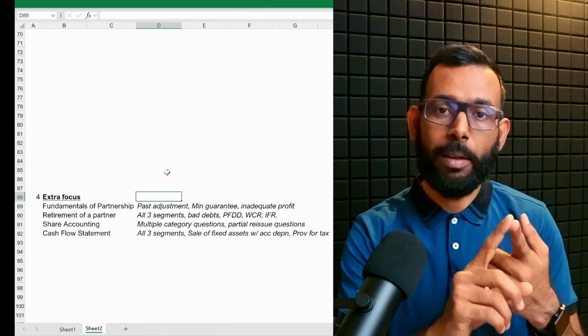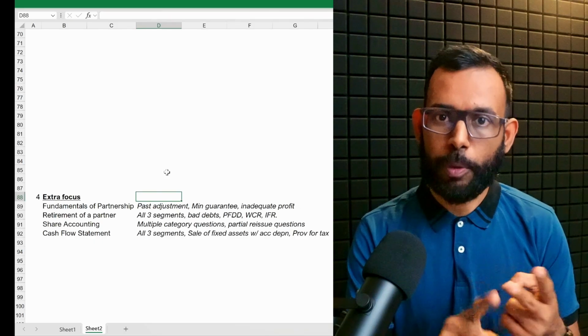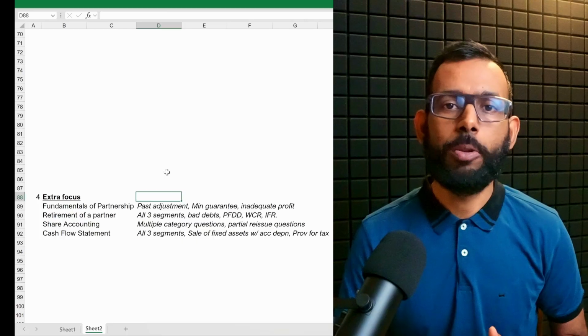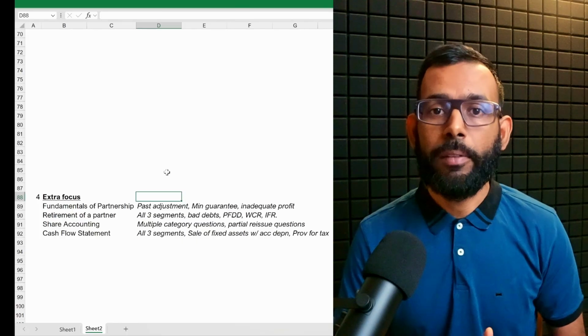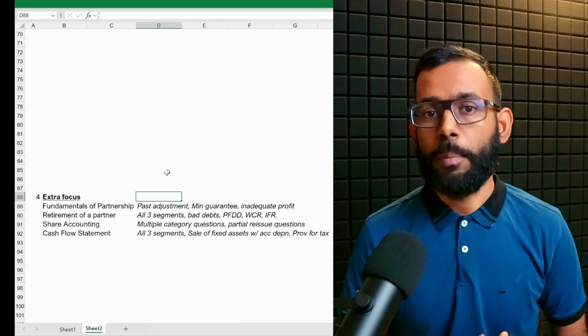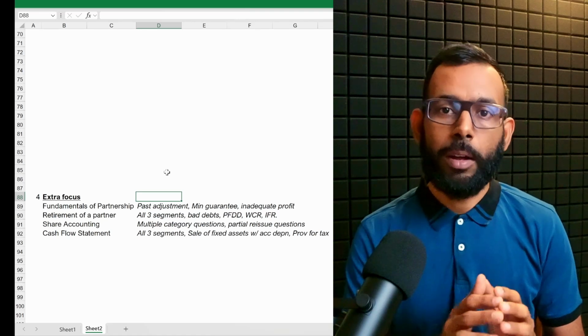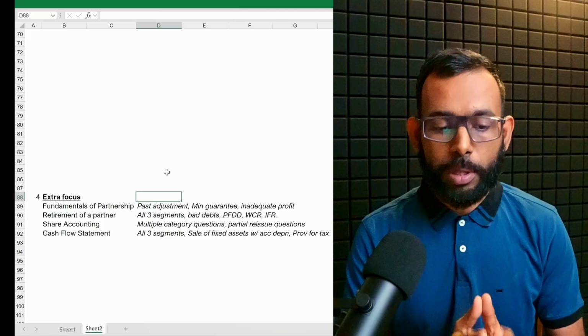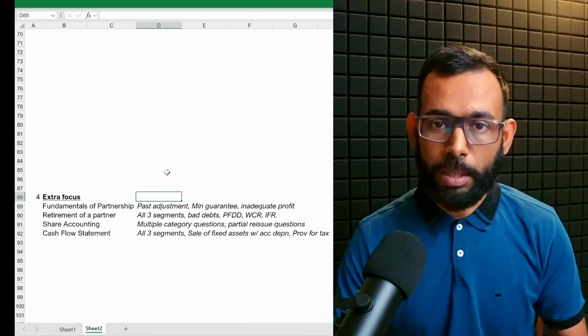You have to prepare the asset ledger, and you have to prepare the accumulated depreciation ledger. Practice those questions compulsorily, and then also practice the provision for taxation ledger. So in operating activity, what you are supposed to add as provision for tax, and what you are supposed to subtract as income tax payment. So you should be able to differentiate the both. So these are the areas of special focus with respect to these four chapters.